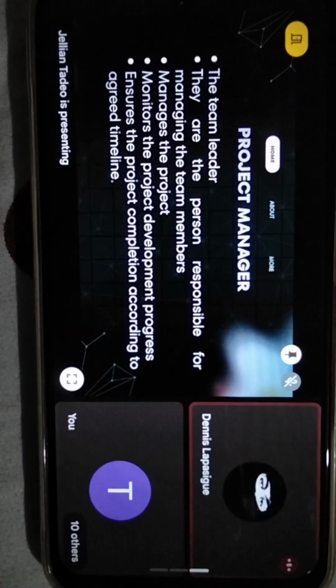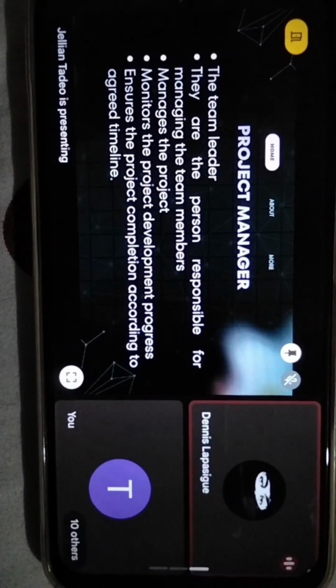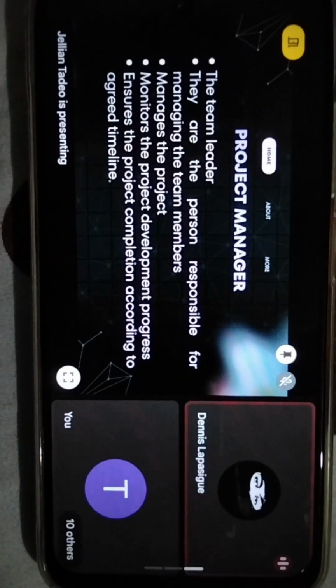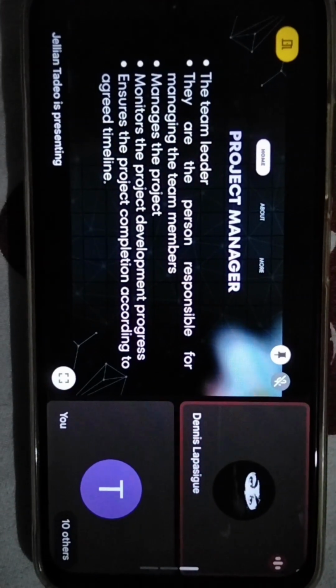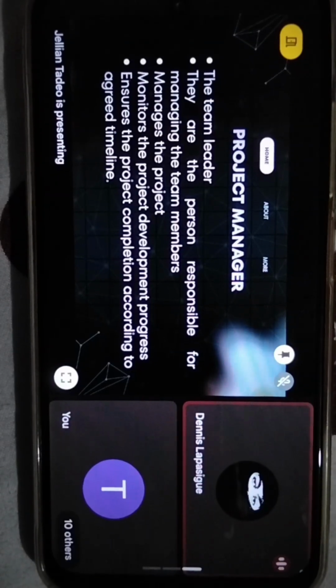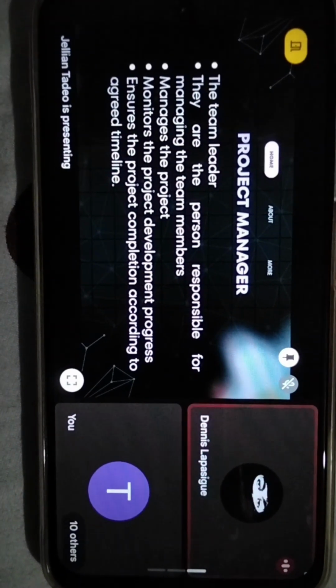Project manager, the team leader. They are the person responsible for managing the team members, managing and monitoring the project's development progress, and ensuring the project is completed according to an agreed timeline.